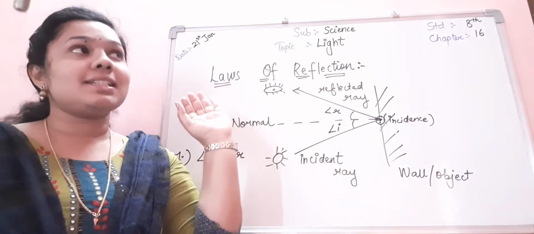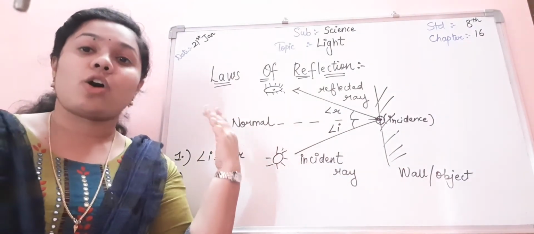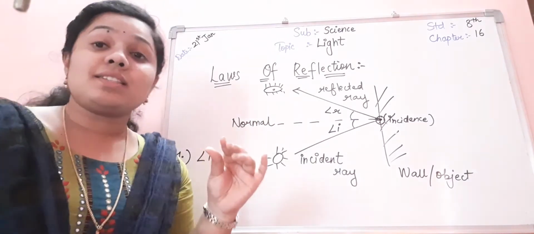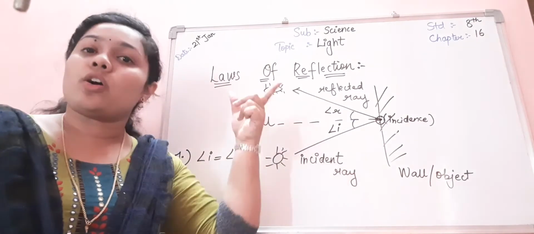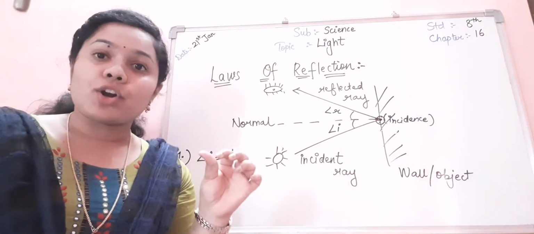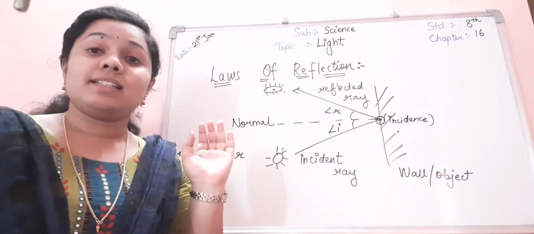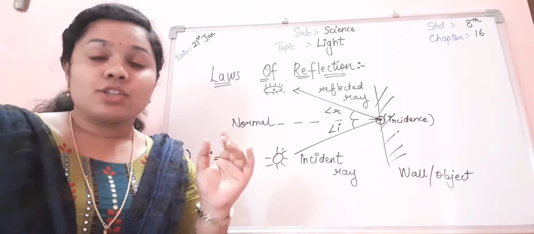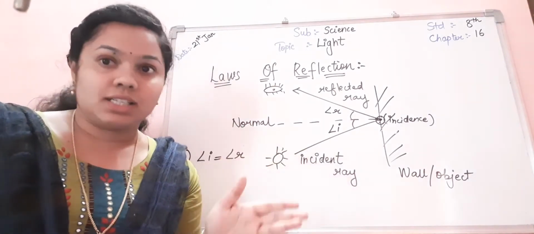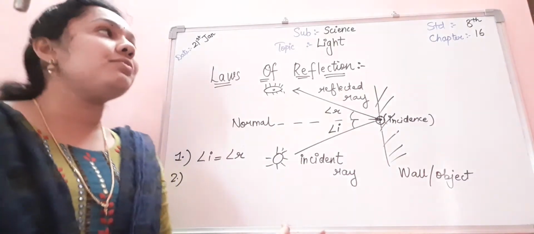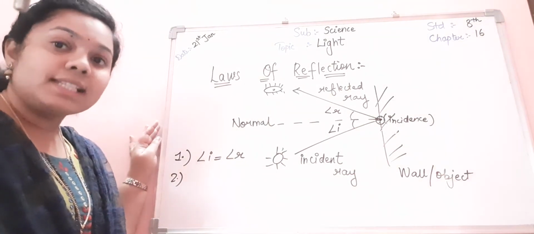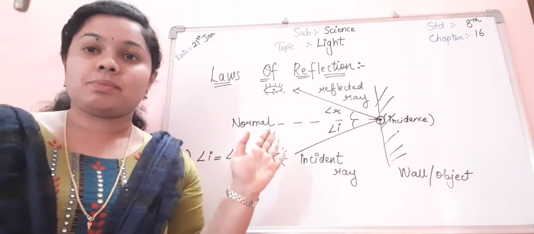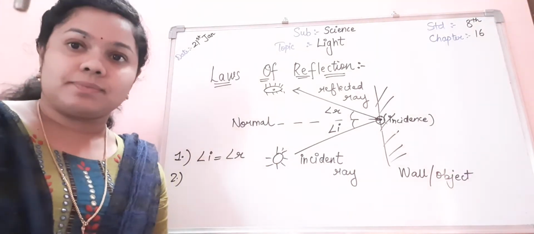To see the stars, to see objects in the sky, to adjust a telescope, you need to know the laws of reflection. Accordingly, you have to adjust the measurement and size so that we can see an object clearly. So I hope that this concept is clear to everyone.